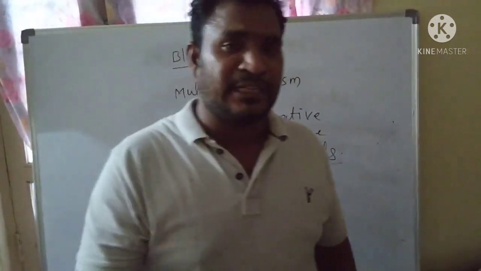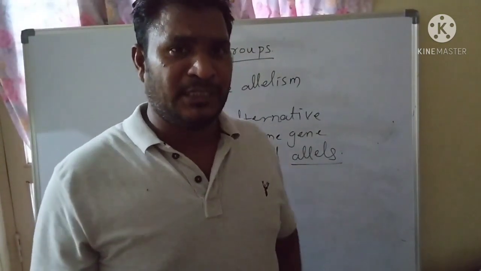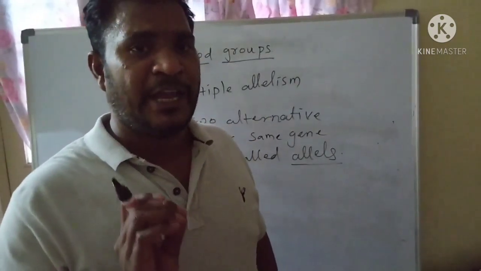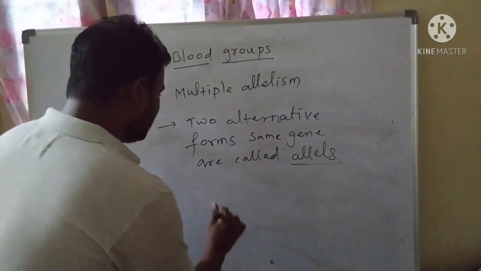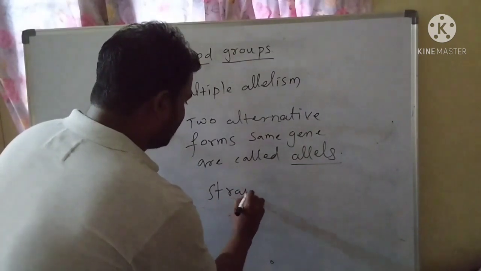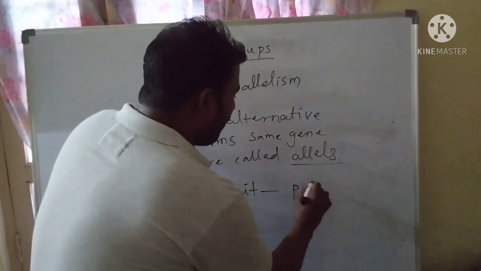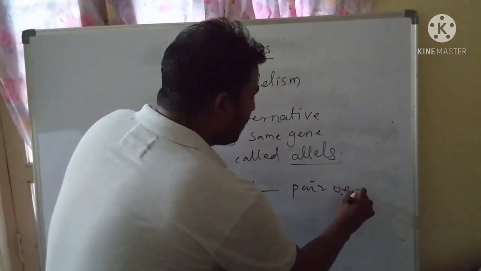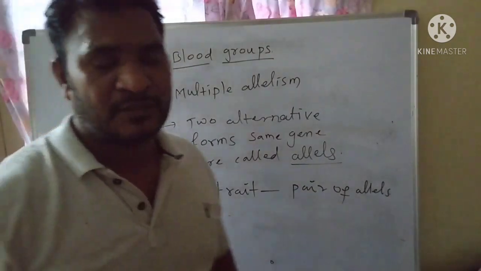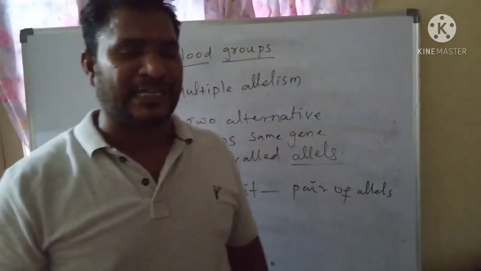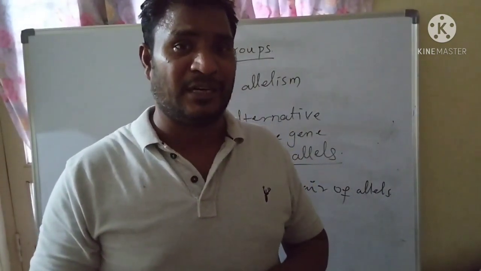But each and every trait in the human body is determined by a pair of alleles. But blood groups, which are also a kind of character, are determined by three alleles.